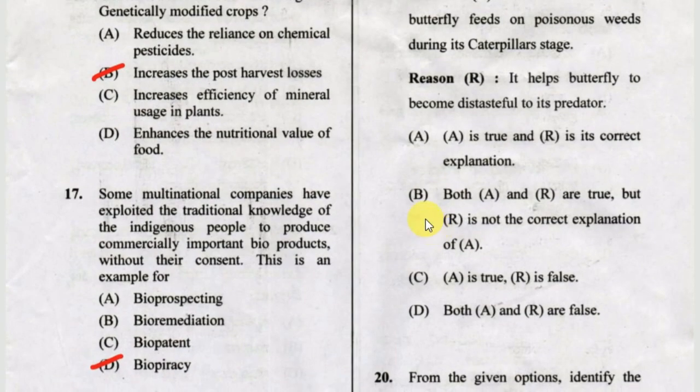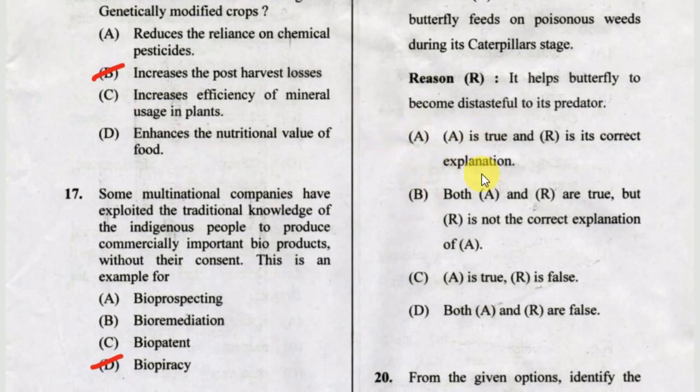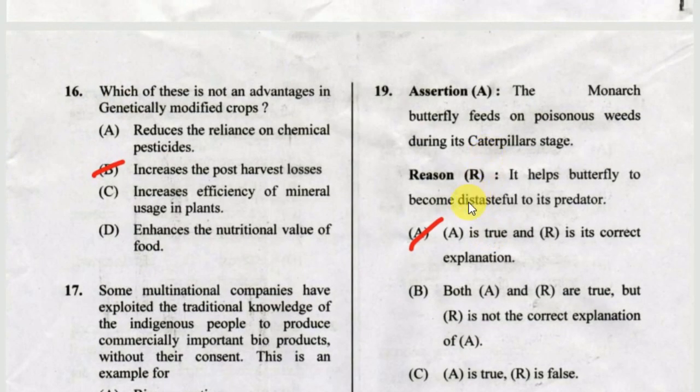Which of these options is correct? A, A is true and R is its correct explanation. B, both A and R are true, but R is not the correct explanation of A. Option C, A is true and R is false. Option D, both A and R are false. The correct answer is option A, A is true and R is its correct explanation. Guys, take a screenshot of this one.